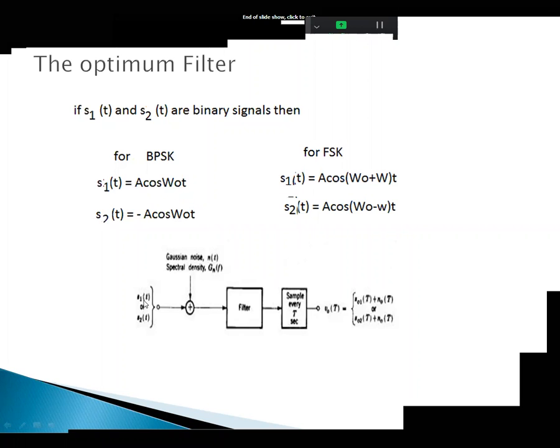So S1 of t or S2 of t are the signals, and Gaussian noise n of t is given to the adder. These two signals are then given to the filter. This filter should be an optimal filter, and the optimal filter output is given to the sampler.